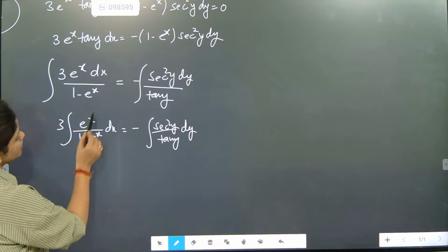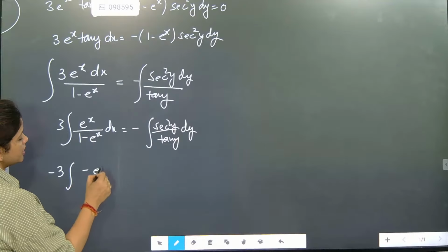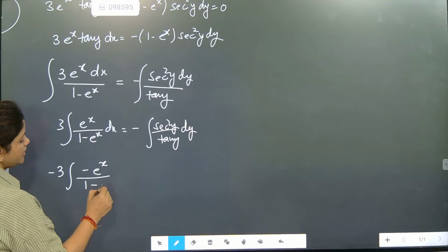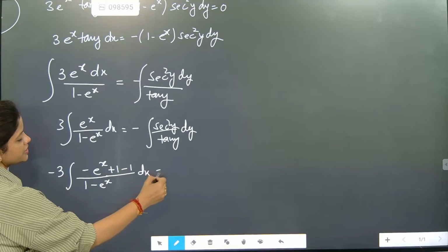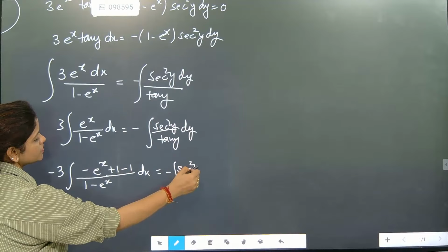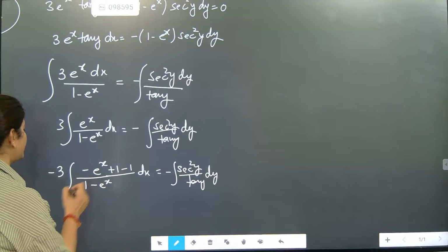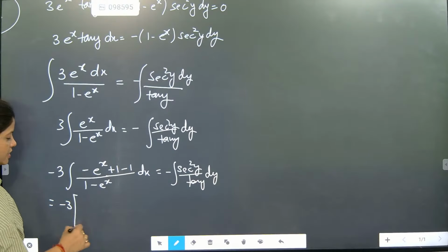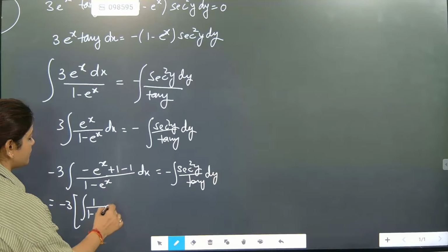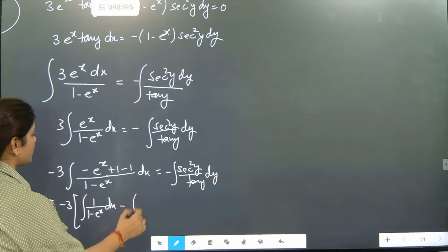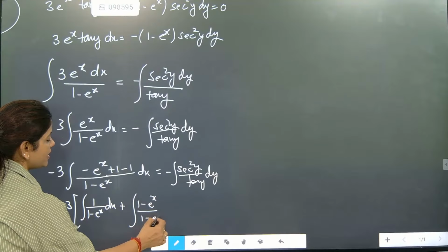Okay, so now what work we are going to do here is, 3 we can write minus, then here it will become minus e to the power x by 1 minus e to the power x, add 1 and subtract 1. This is what we will do. dx equal to minus secant square y by tan y dy is there. Now the next section is, we will write minus part, because minus 3 we have written now. We'll take a bracket and then first 1 by 1 minus e to the power x dx, and then minus we will take common. This part will become 1 minus. So plus means (1 minus e to the power x) by (1 minus e to the power x) dx.